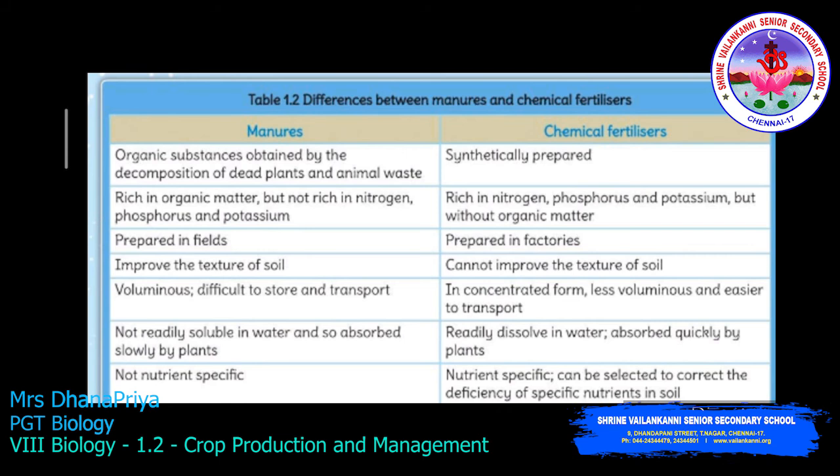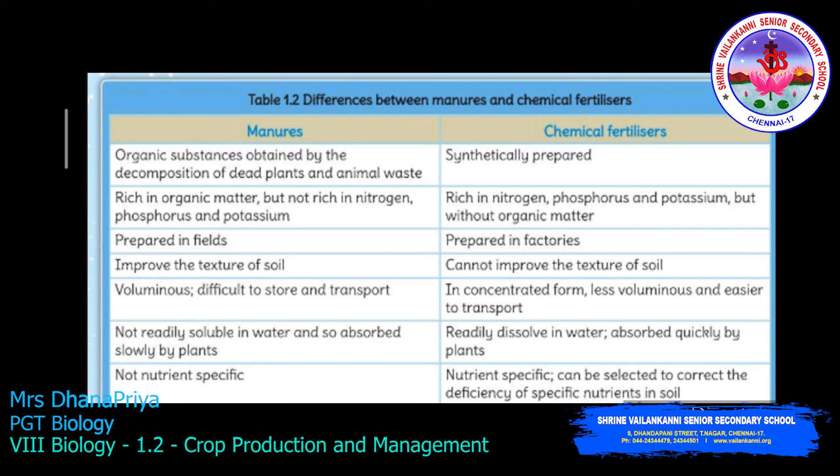So let us discuss some of the differences between manures and chemical fertilizer. What is the difference between manure and chemical fertilizer? Manures are organic substances obtained by decomposition of dead plants and animal waste, whereas chemical fertilizers are inorganic substances obtained from inorganic chemicals, so they are synthetically prepared. Manure is rich in organic matter but not rich in nitrogen, phosphorus and potassium. So in manure there are no specific chemicals. But in chemical fertilizer, there are specified chemicals rich in nitrogen, phosphorus and potassium but without organic matter.